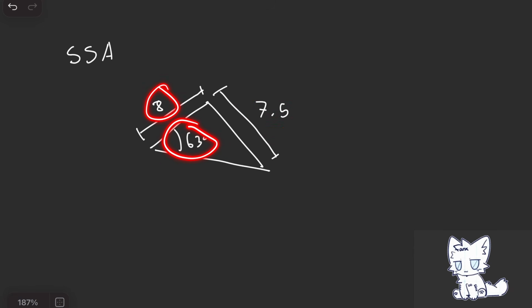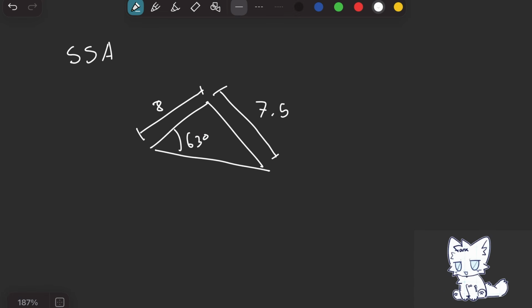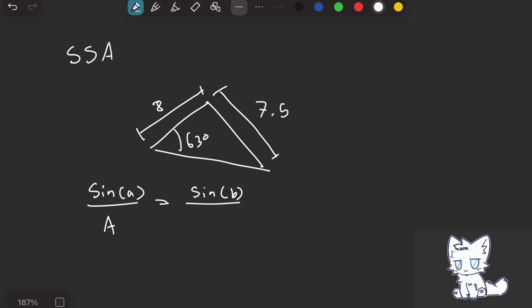You could do the other way around too, angle, side, but I'd rather not write that out. Let's move on to the law of sines. So recall that the law of sines, sine A over side length A is equal to sine B over side length B.